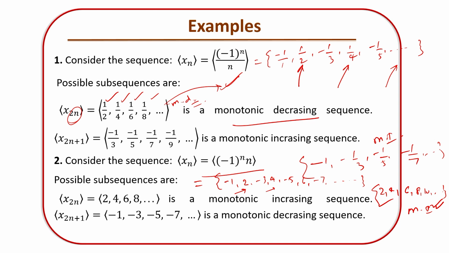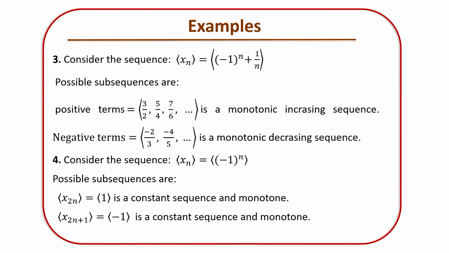But look at the odd index terms. These will be -1, -3, -5, -7, -9, -11 and so on. And this is a monotonically decreasing subsequence. So that means both are possible for a sequence. A sequence of real numbers may contain a monotonically increasing subsequence or may contain a monotonically decreasing subsequence.